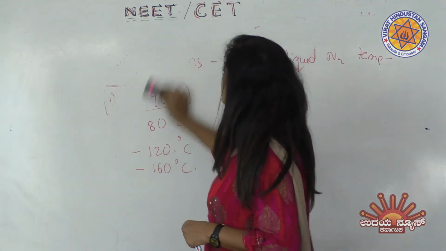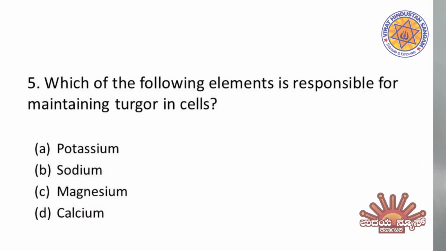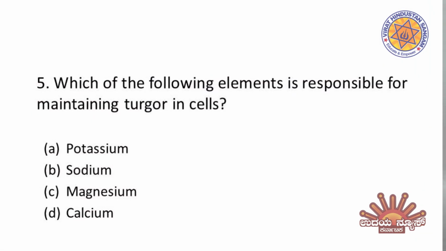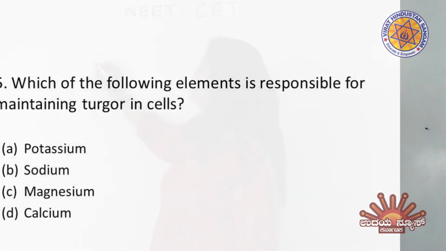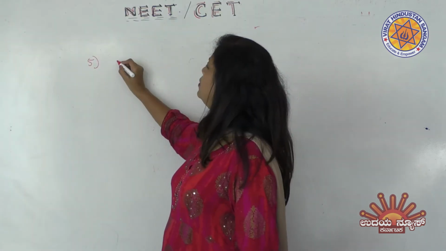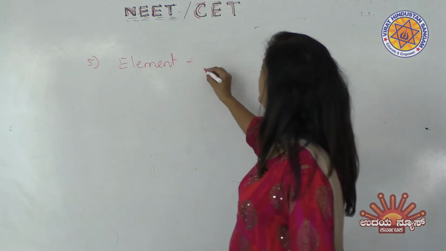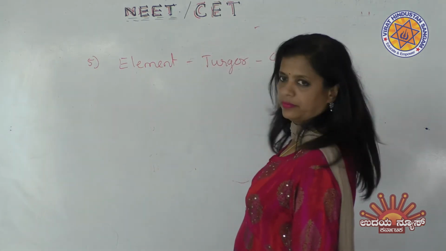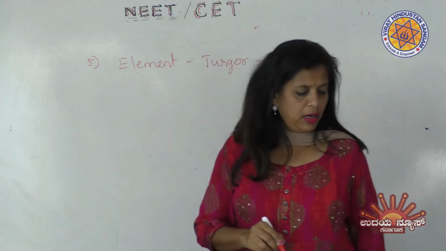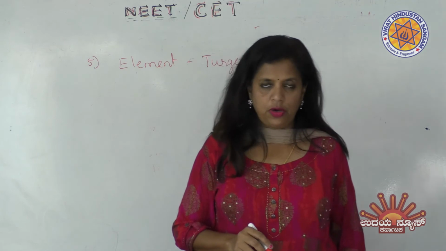The fifth question says, which of the following elements is responsible for maintaining turgor pressure in the cell? The element required for maintaining turgor pressure, or turgidity, of the cell.